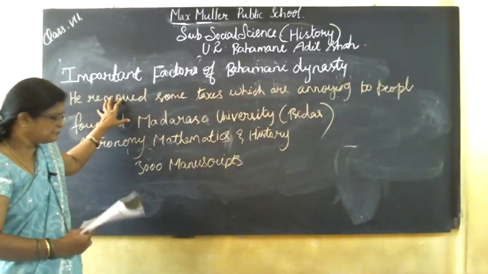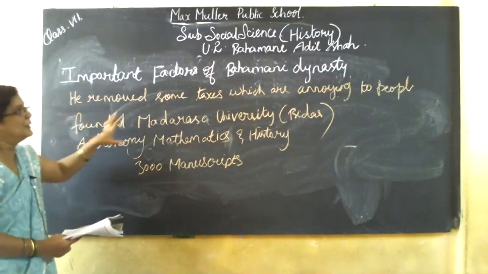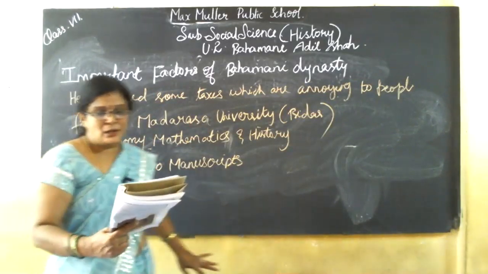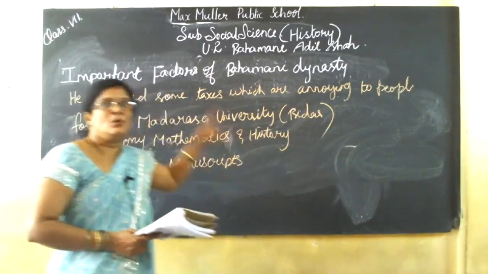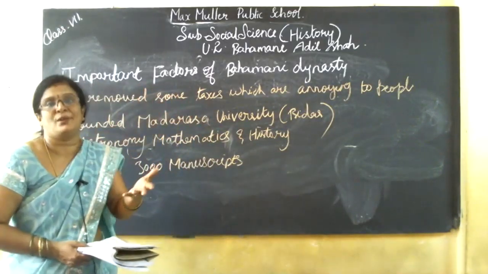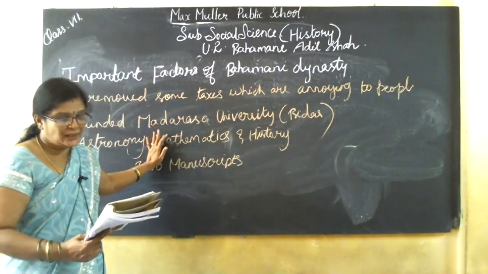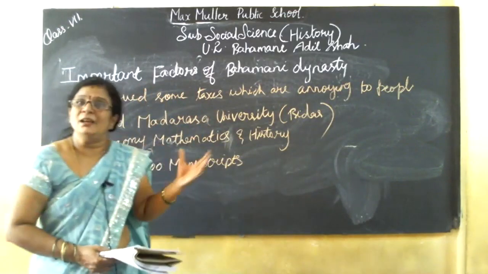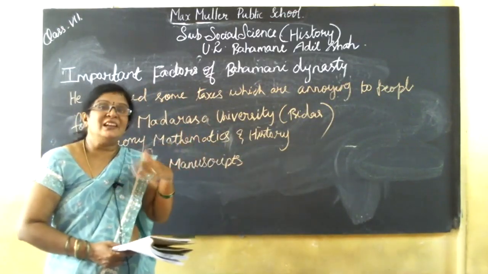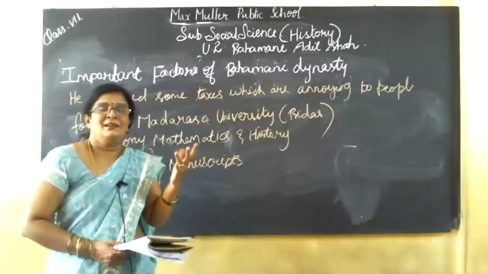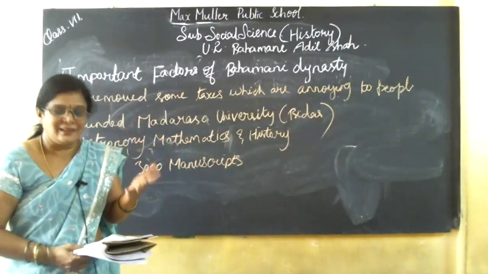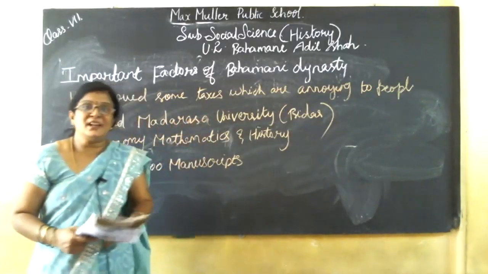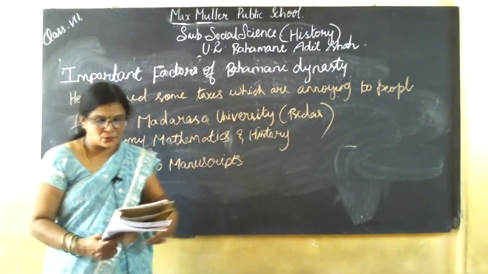Okay, this is about the important factors of the Bahamani dynasty. The next is Muhammad Gawan, who contributed a lot in the Bahamani kingdom. What happened? The jealous leaders and the religious leaders got revenge on Muhammad Gawan. So they decided to murder him.